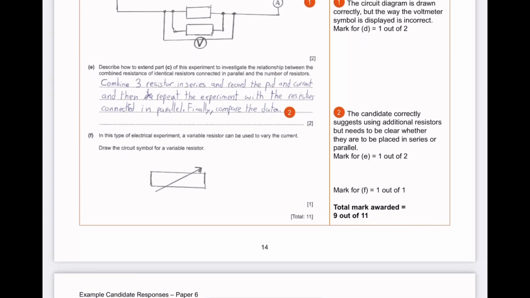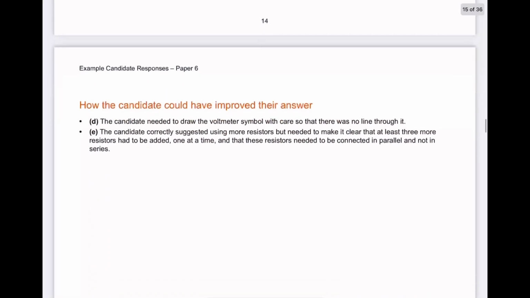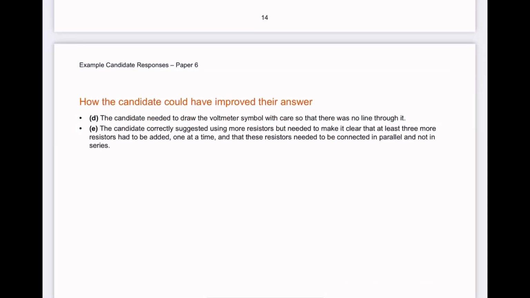Next, she's been asked to draw a variable resistor, which she has done correctly, so she's been given 1 out of 1 for that one. Next, we've been told how the candidate could have improved the answer for D. The candidate needed to draw the voltmeter symbol with care so that there was no line through it. Yes, I told you, they subtracted a mark for that.